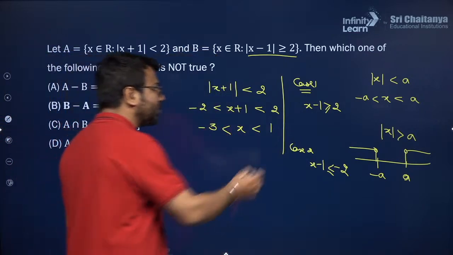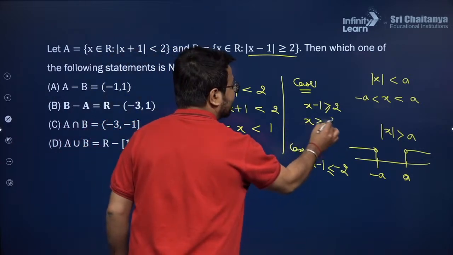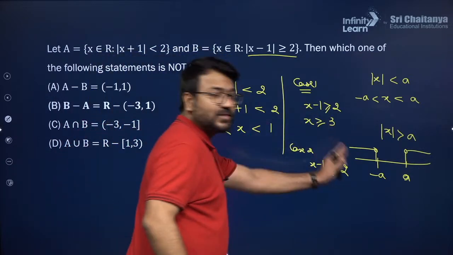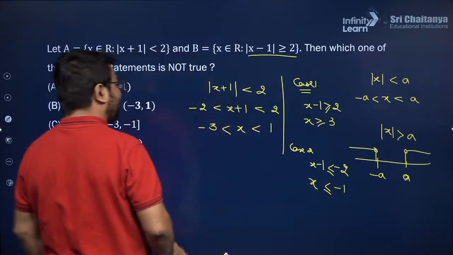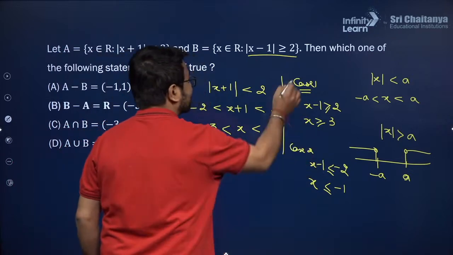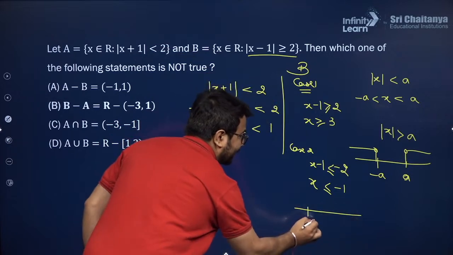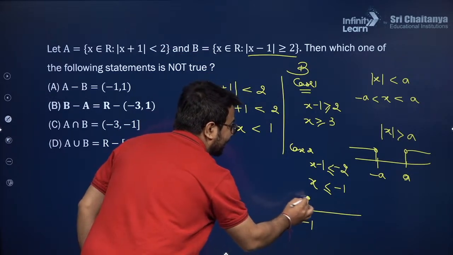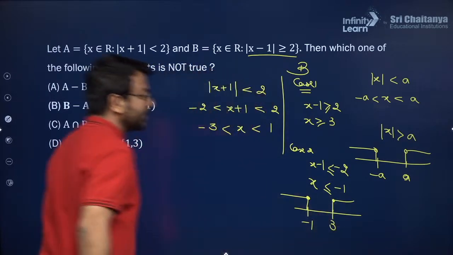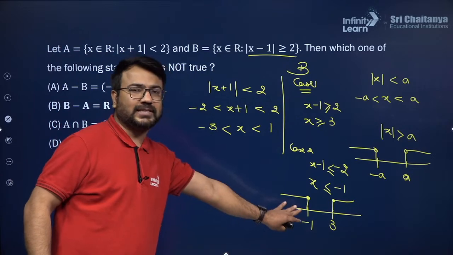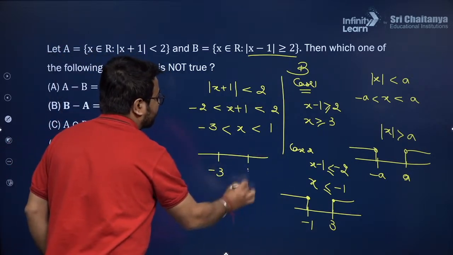So here I'll take this minus 1 to the right hand side, it will become plus 1. So x greater than or equal to 3 will appear, and also this minus 1 to the right hand side, it will become x less than or equal to minus 1. So this particular solution, that is case 2, I'm talking about the set B. In the set B, the solution is minus infinity to minus 1, and 3 to infinity. So this is the solution that we have got for the set B, and this is the solution that we have got for the set A.